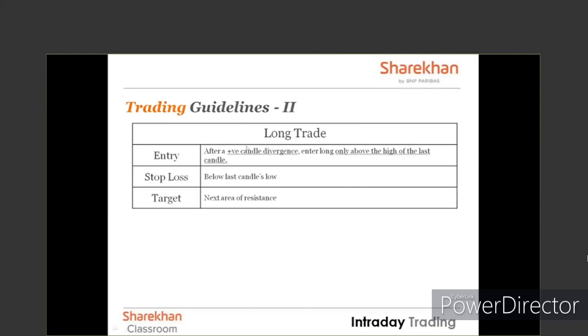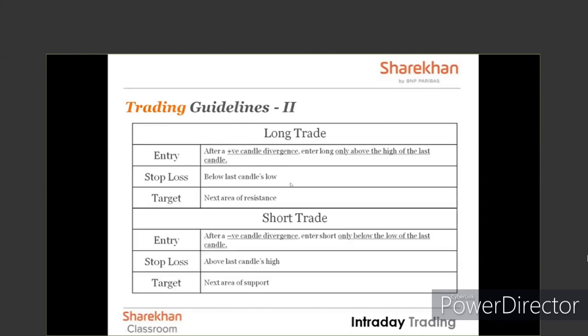Long trade. After a positive candle divergence, enter long only above the high of the last candle. Stop loss will be below the last candle's low. Target next area of resistance. Short trade. Entry. After a negative candle divergence, enter short only below the low of the last candle. Stop loss will be above the last candle's high. Target is the next area of support.